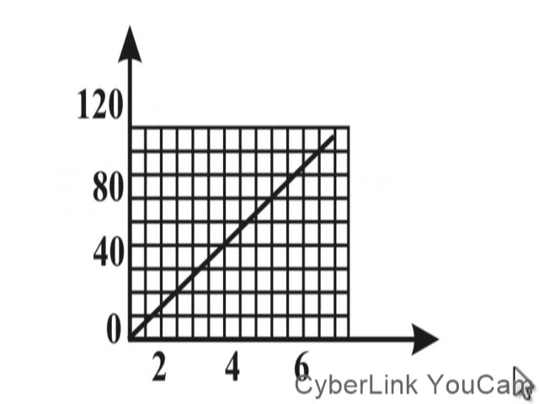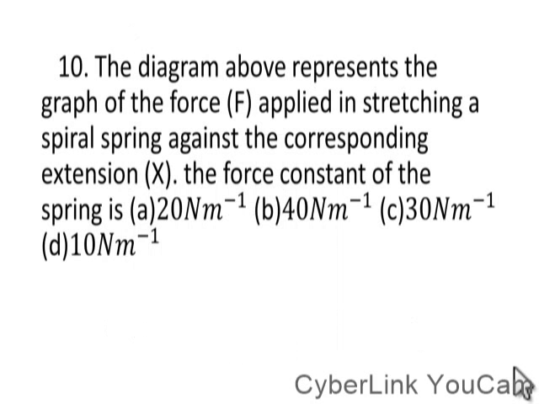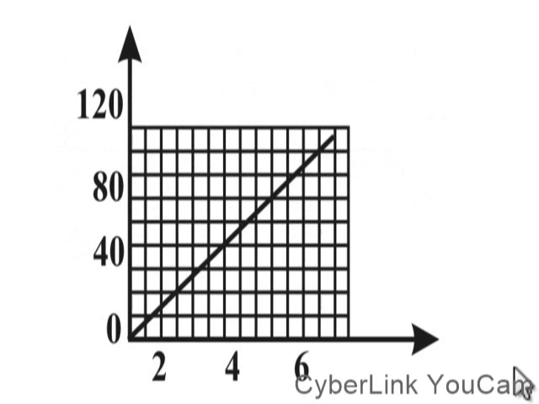Now, to the next one, we are given a graph of Hooke's law. So this is the graph, and this is the question there. The question asks that the diagram above represents the graph of force applied on stressing a spiral spring against the corresponding extension X. We are asked to calculate the force constant from this graph. The force constant from this graph can be gotten by finding the slope.